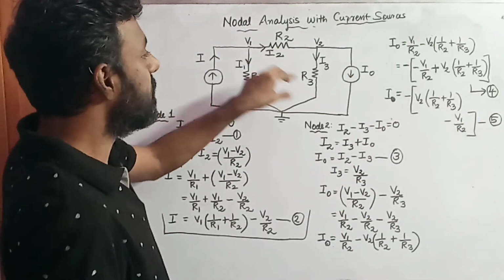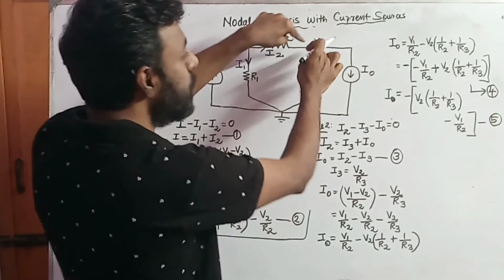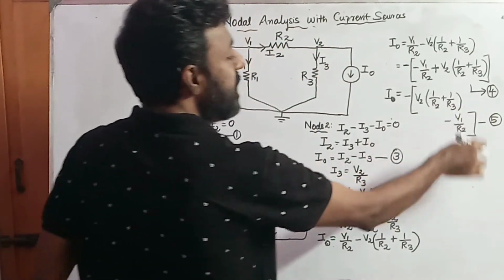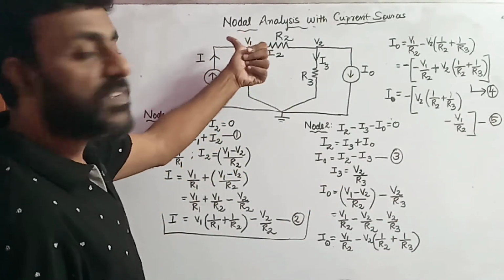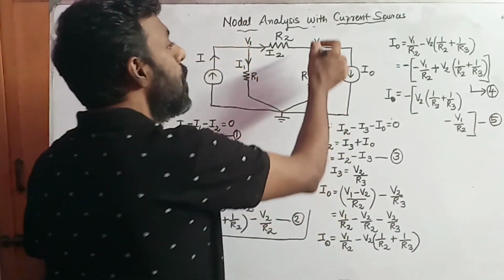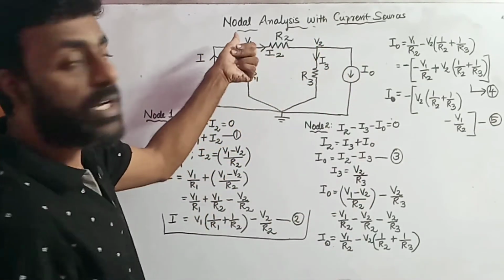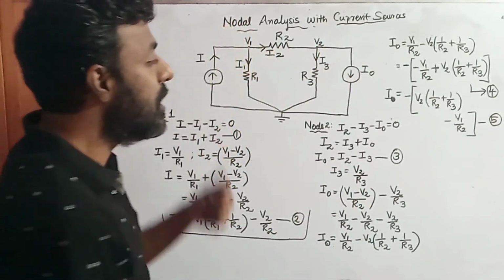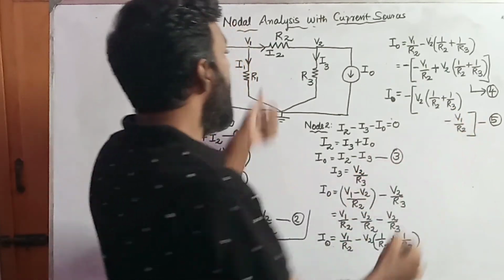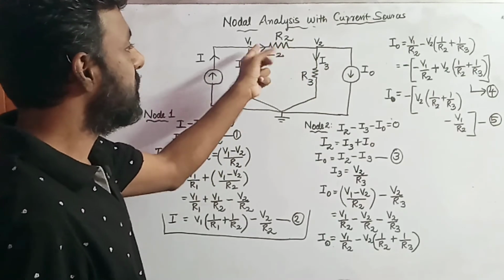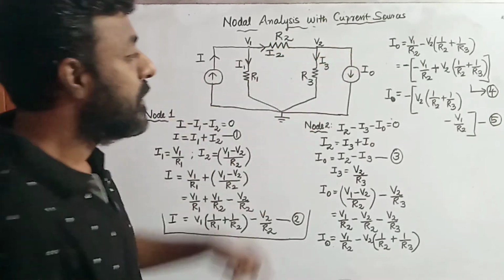R2 and R3 are the resistances connected to node 2, which is under observation, minus the ratio of V1. V1 is nothing but the adjoining potential. When you are looking at V2, this V1 is considered to be an adjoining potential. The ratio between the adjoining potential and the interconnecting resistance is V1 by R2, because R2 connects node 1 and node 2. So this is one.